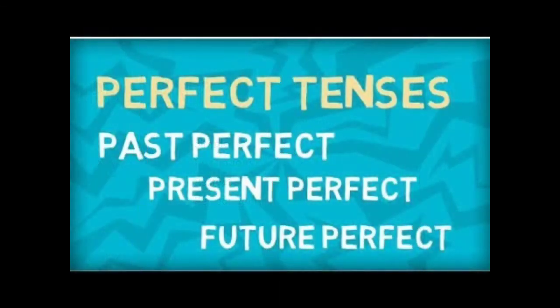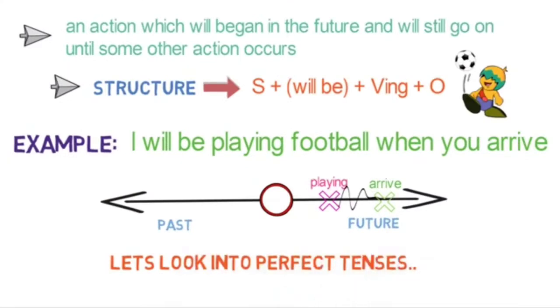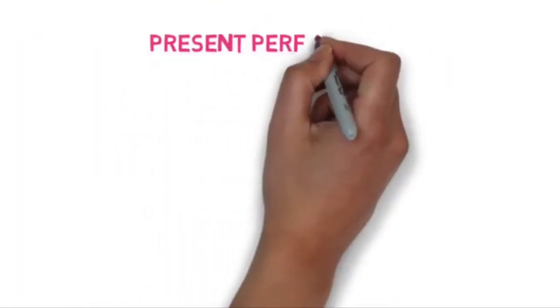Children, let's see the next tense form, that is perfect tense. Past perfect, present perfect, and future perfect tenses. Children, let's look into perfect tenses now. First tense is present perfect tense.